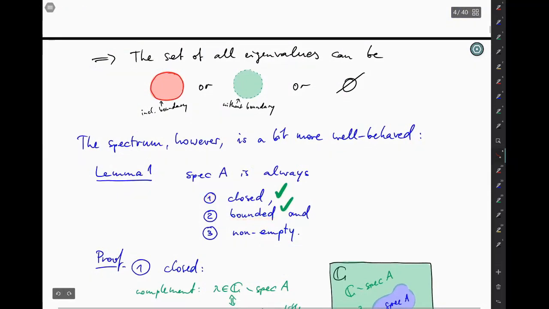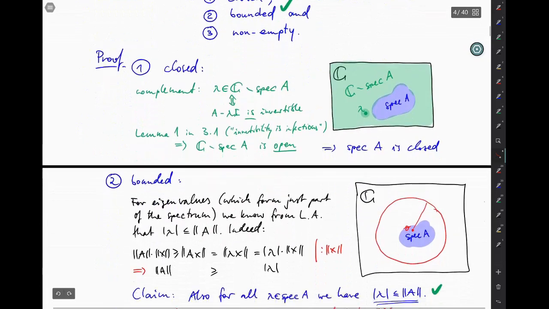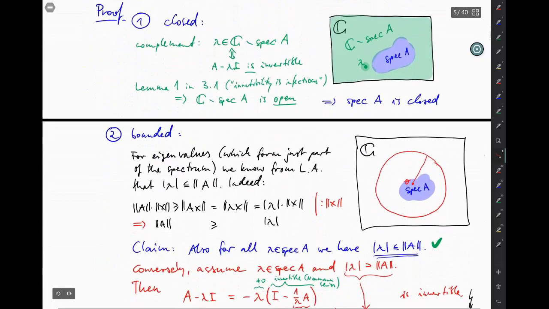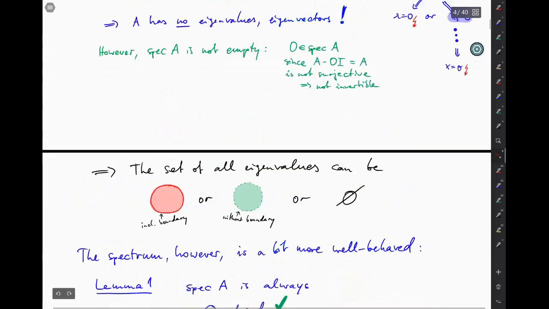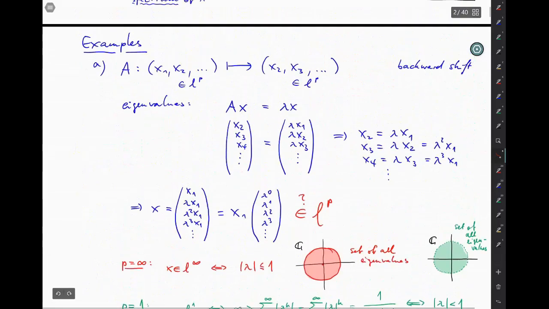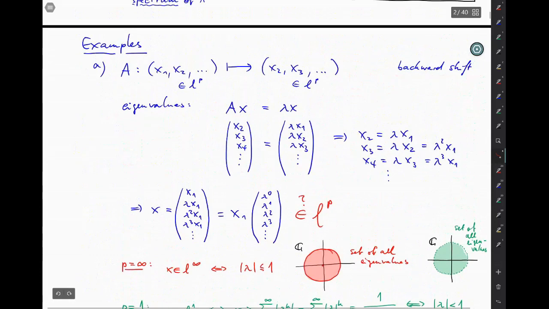And it is bounded, in fact bounded by a circle around the origin that has radius norm of A. And for the backward shift, it's a very simple computation to show that the norm of A equals 1. Ask me in the exercise session if you don't see it by yourself.